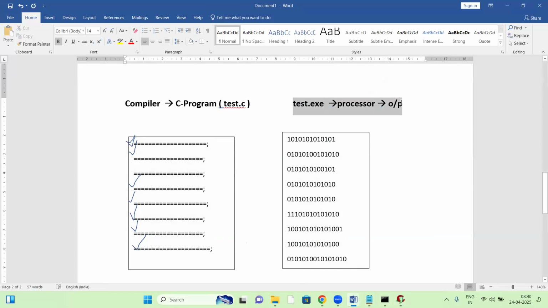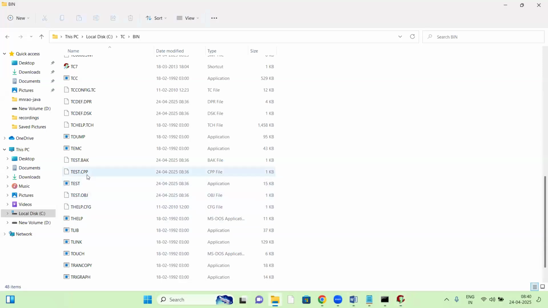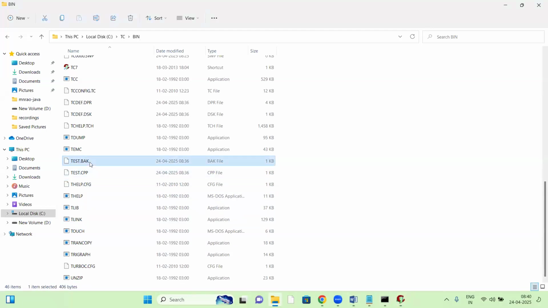The processor takes that exe file and executes it. See this, it executes and gives the output. So behind this program, the test.exe file is created, the application exe file is created. Let me show once again. I'm deleting that file, and all the related files.